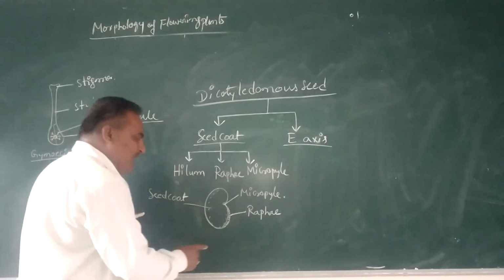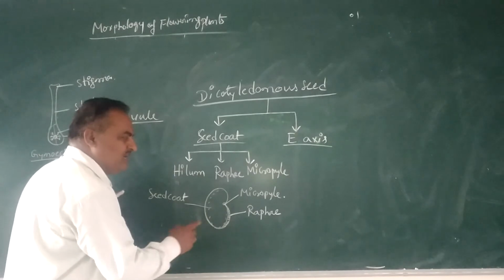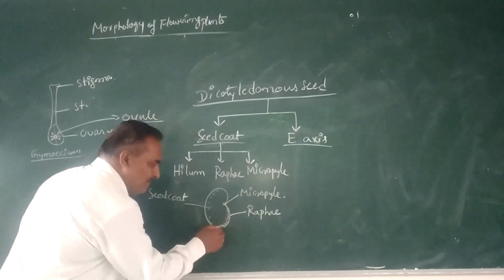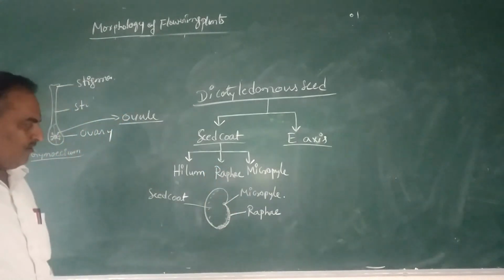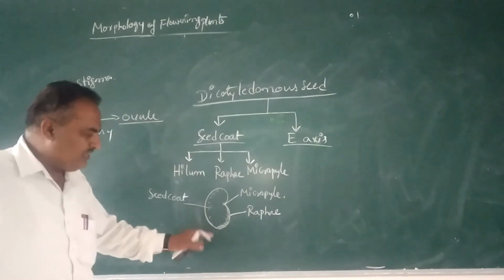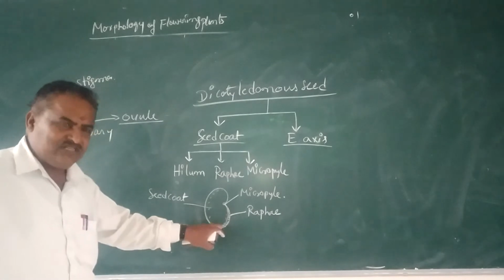And at the center region, or beneath this raphe region, there is a scar. It is the part where the ovule is attached. The ovules, which develop into seeds, are attached in this portion by the funicle.